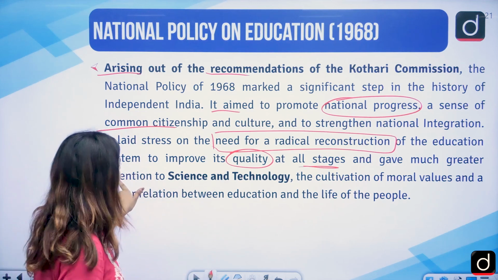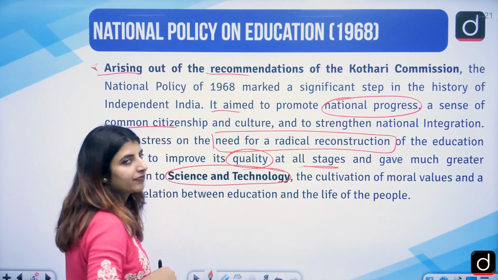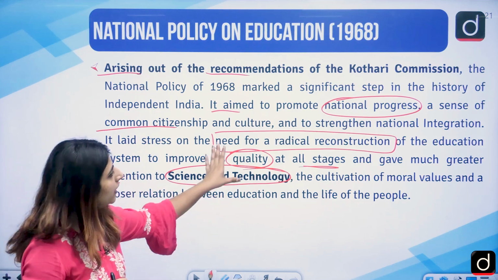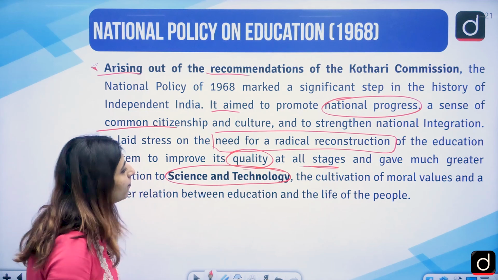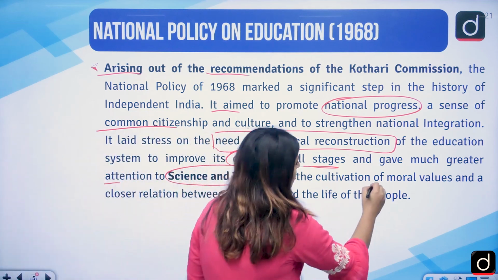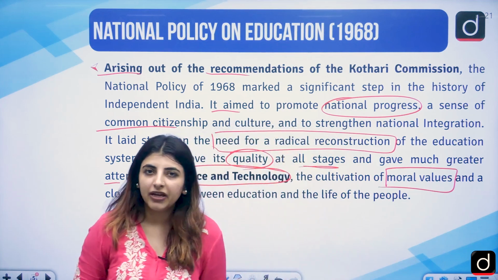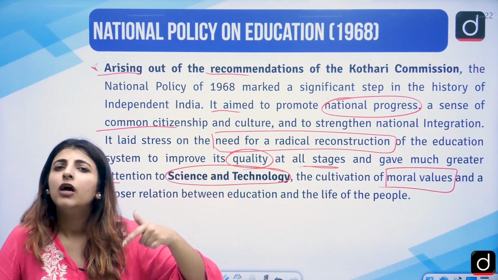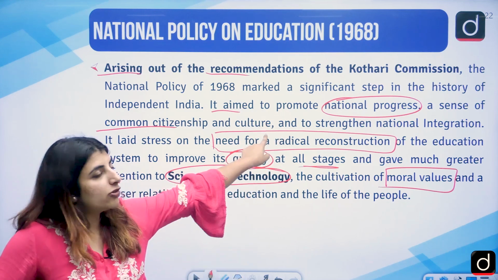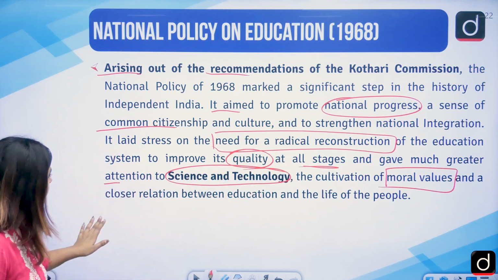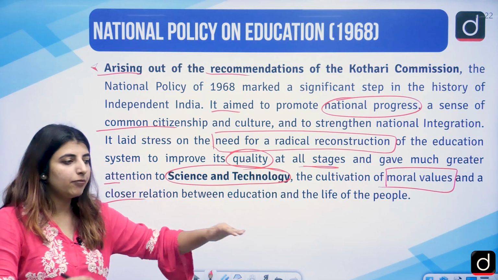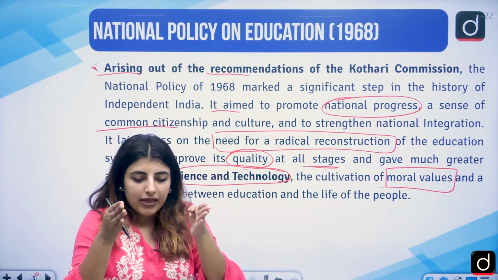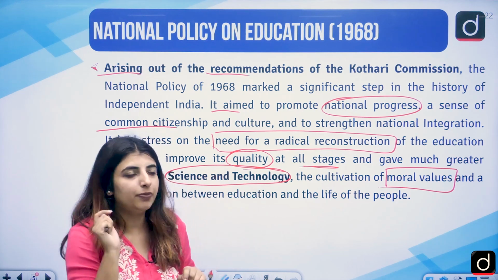Give much greater attention to science and technology. So, of course, jot down the bold points, the ones which are important as I'm telling you. The cultivation of moral values. It is not just about mugging up things in the classroom, but providing quality education. And with quality education, we are going to learn about morals and ethics, because we are also talking about national progress. Correct? Closer relation between education and the life of the people, because it is education only which builds values and ethics in people. So the bonding between these two things should be strengthened.